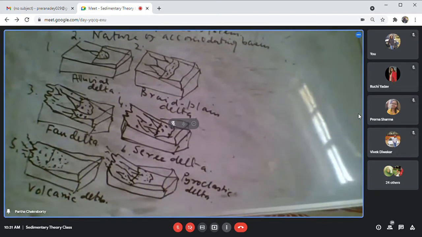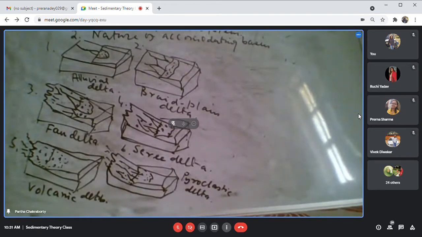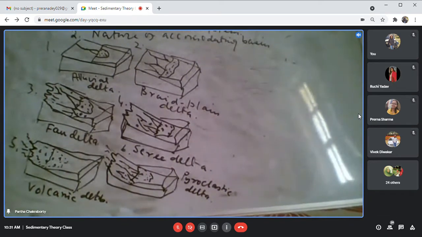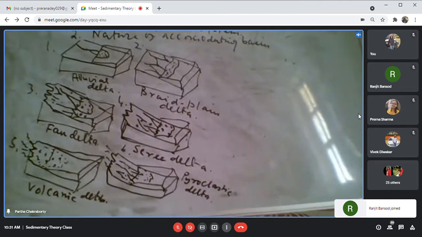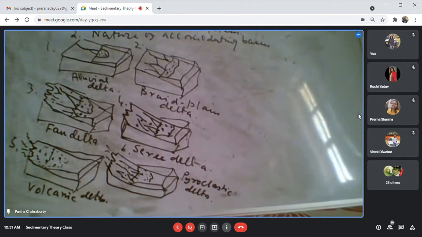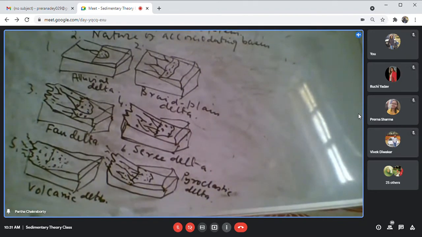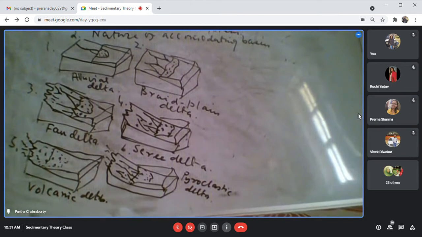Okay, so what I tried to show here is the 6 diagrams to show the variation in different kind of feeder system. Now, feeder system, they can vary in terms of the volume of sediment it is supplying and the caliber of sediment it is supplying. So volume and caliber both are very important. What is caliber? The type of grains that it is supplying, type of sediment it is supplying.